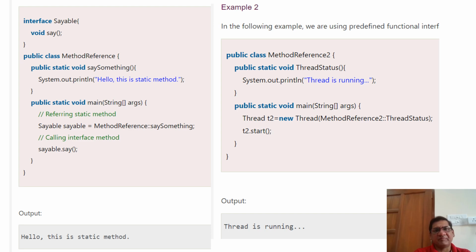We just create the interface, and just create the static method in the class. There we just refer the static method to the respective interface, which has only a single abstract method. Then this static method would get invoked, and the respective statement will get executed. This is how we use method references while working with Java 8 features.